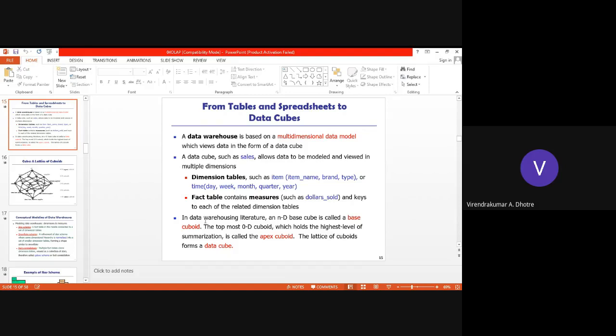Fact tables are a bit different from dimension tables. Fact tables contain measures such as dollars or sold dollars, and keys to each of the related dimension tables. So if there are dimension tables, and each dimension table has related measures and contains keys, then those can be represented as fact tables. We can just recall that the dimension tables with the keys are called fact tables.